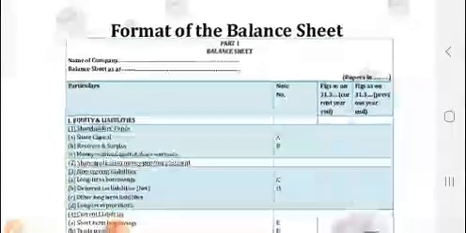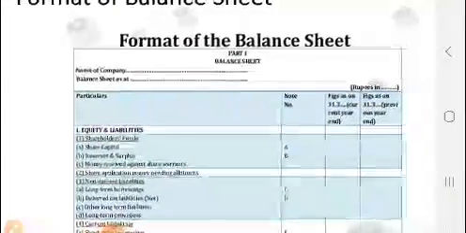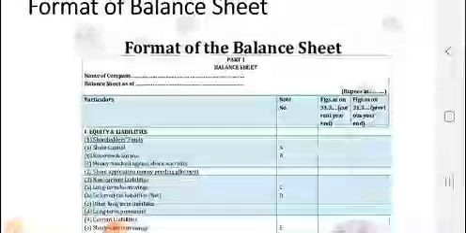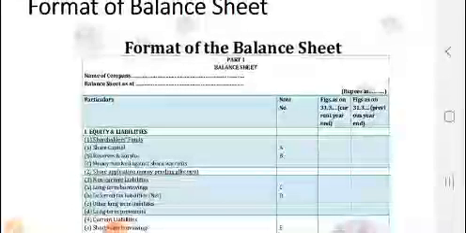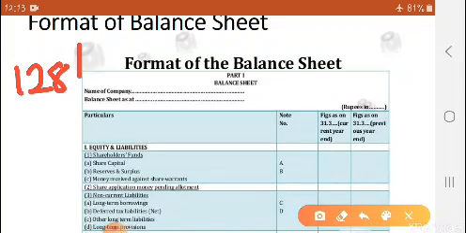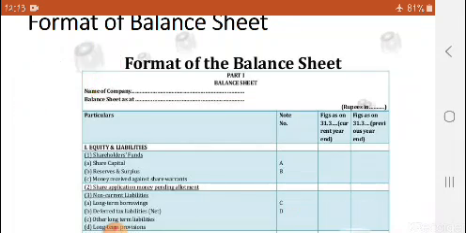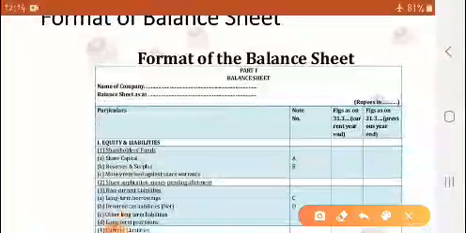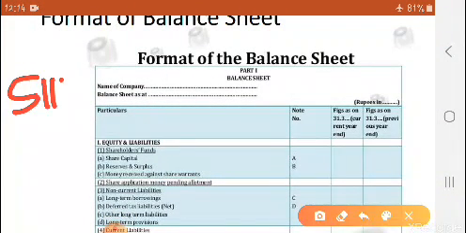Okay, so before that we will discuss where this format of balance sheet and format of statement of profit and loss is given. As we discussed in section 128 and section 129, the company has to maintain the books of accounts, and they have to follow the accounting standards, and they also have to follow schedule 3 of the Companies Act.